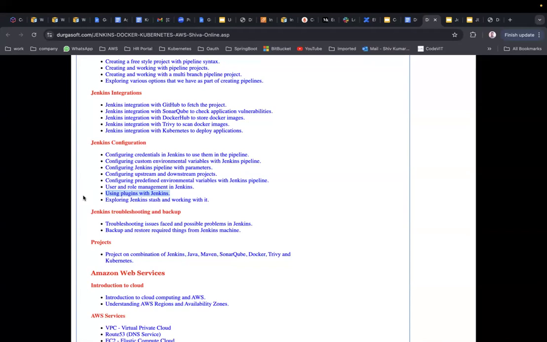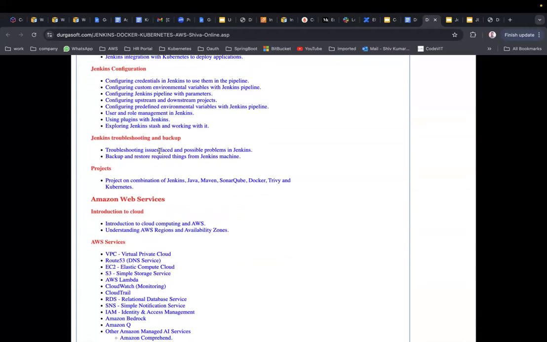Okay, so what is Jenkins stash? We are going to see that actually. Jenkins troubleshooting and backup. Troubleshooting issues faced and possible problems in Jenkins. What are the different problems that may occur in Jenkins? How to solve the problems if they appear? So that's what we are going to see. Backup and restore of required things in Jenkins. There are many things that need to be backed up from Jenkins, and there are many ways to back up your Jenkins. You can use a plugin called ThinBackup, and you can create snapshots from AWS. Because we are going to install this Jenkins on AWS servers, you can create EBS snapshots, which we are going to see very clearly, but do not worry about that now, because that's very technical.